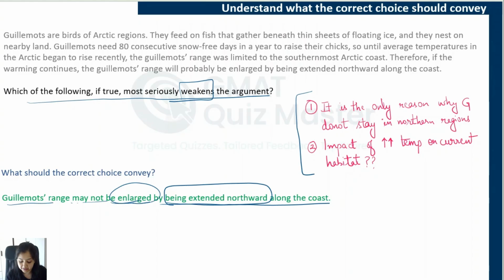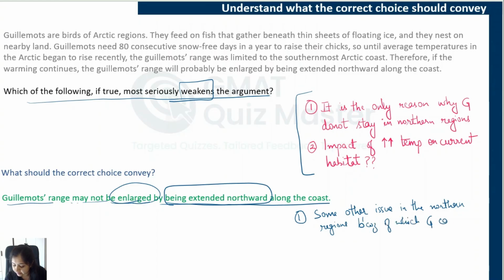So a weakener can convey that there is some other issue in the northern regions because of which guillemots cannot survive there.